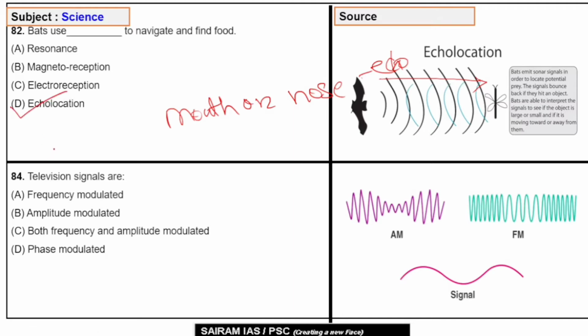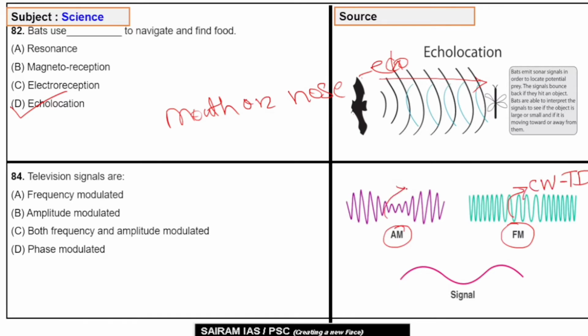Echolocation. Question number 84. Television signals are A. Frequency modulated, B. Amplitude modulated, C. Both frequency and amplitude modulated and D. Phase modulated. See, the main difference between both modulations is that in frequency modulation, the frequency of the carrier wave is modified as per the transmitted data.